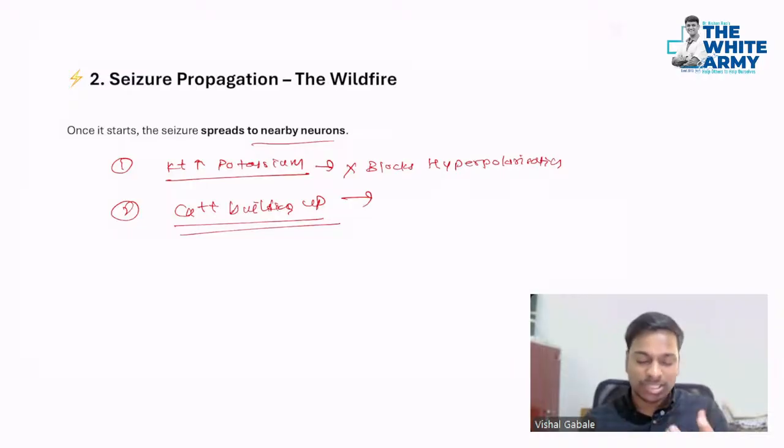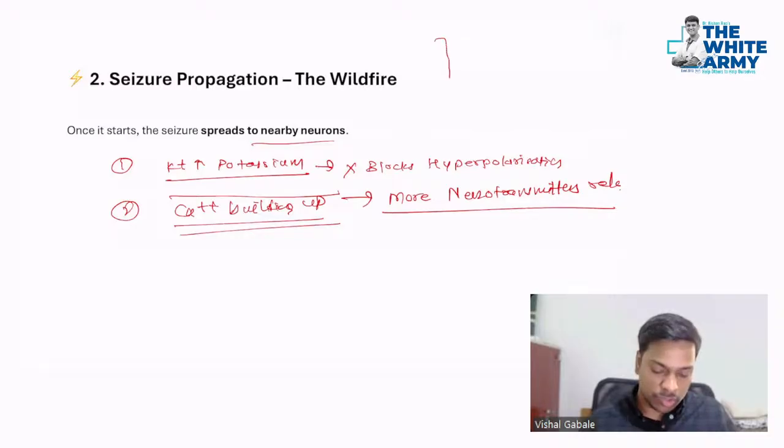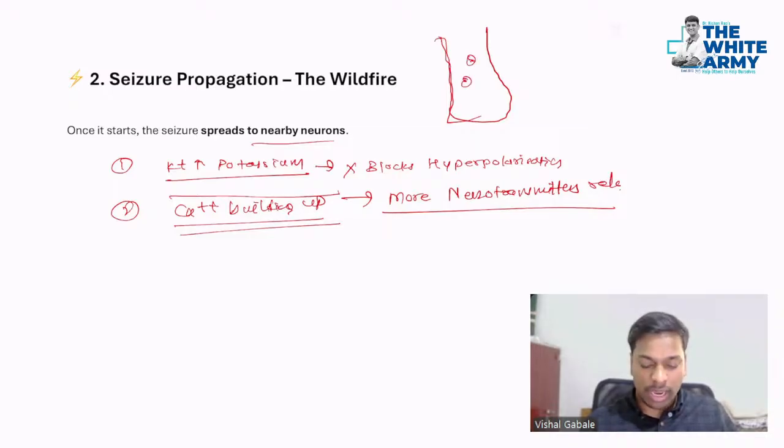that causes more neurotransmitters to be released. So calcium has a role in neurotransmitter release as well. Suppose this is your nerve terminal. The neurotransmitter is formed over here, and the exit of the neurotransmitter out of the neuron into the synapse, this is the synapse, will occur with the help of calcium and SV2A channels.